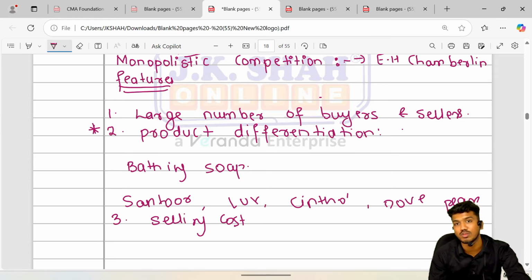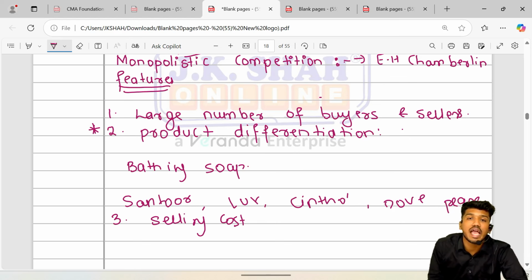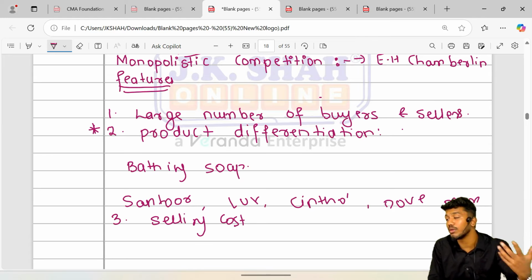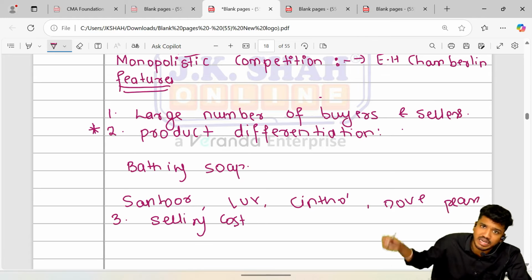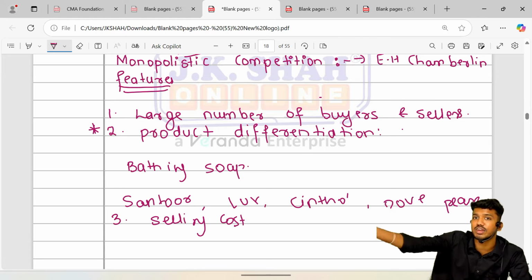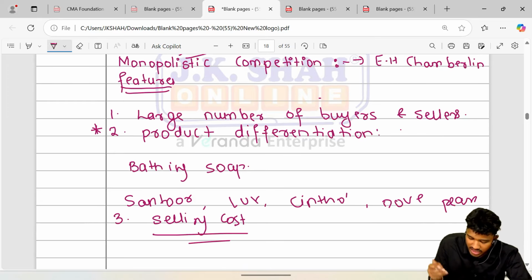by the monopolistic competition sellers in order to make the product differentiated. Examples: making advertisements, a buy one get one free offer, making your packaging so lucrative, a scratch and win concept. What I am telling you is, in order to make your product look really attractive or unique compared to market competitors, you spend so much on your product. That spending, to differentiate your product from the market, is called a selling cost. So product differentiation, and next, selling cost.